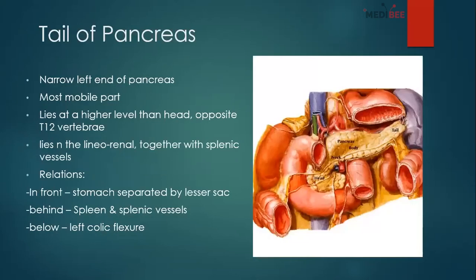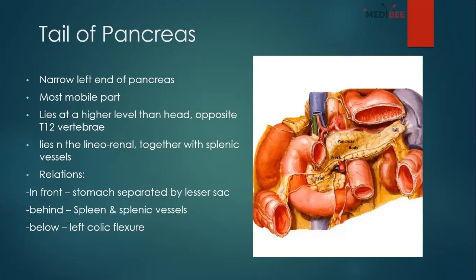And now comes the tail, and you can see the narrow left end, which connects with the spleen. This is our spleen, this is our tail of the pancreas, and this is the most mobile part of the pancreas. Okay, this one is the most mobile, and it lies at a higher level compared to the other parts of the pancreas. It lies at the level opposite the thoracic 12 vertebra. So if you remember, we have learned the head lies within lumbar 1 to lumbar 3, okay, but the tail lies opposite the thoracic 12 vertebra.